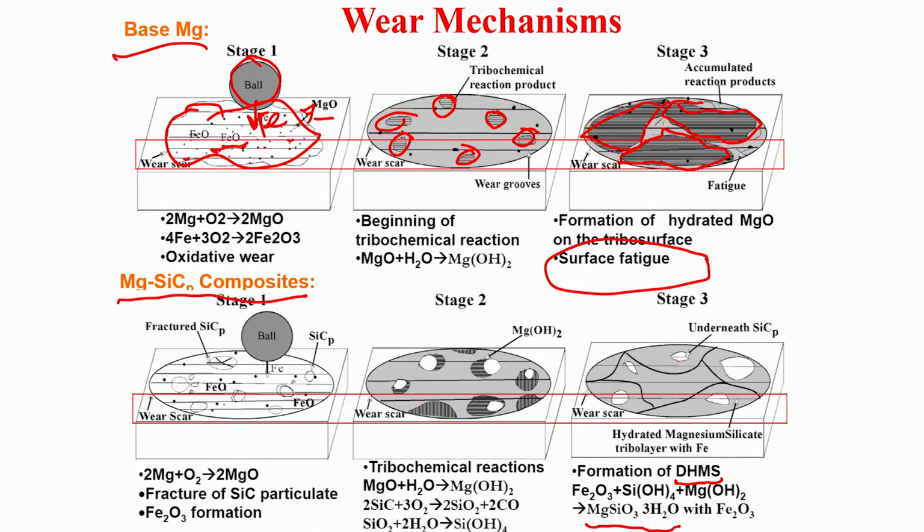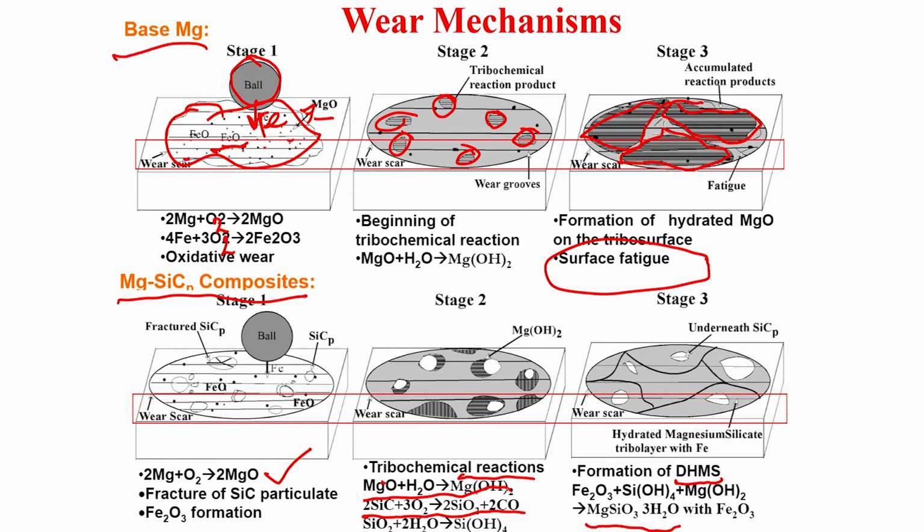In the magnesium silicon carbide composites, we have similar oxidation, 2Mg plus O2 gives 2MgO, and a further tribochemical reaction sets in: magnesium oxide plus H2O forming magnesium hydroxide. Silicon carbide also gets oxidized to form silica, and as I said a few minutes back, that silica can react with water to form Si(OH)4.